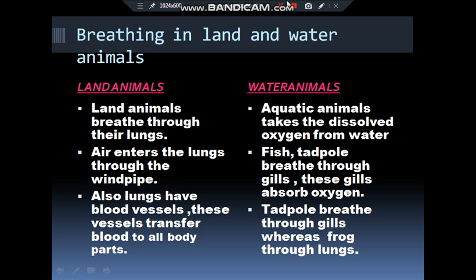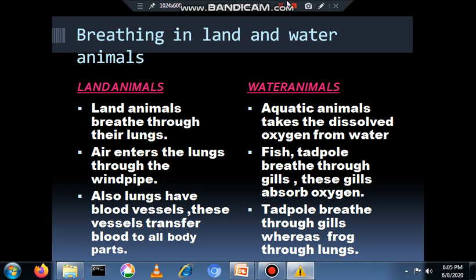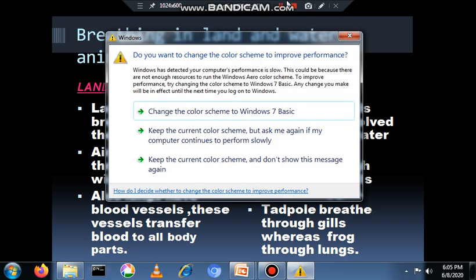Now water animals. As we all know, water animals are also known as aquatic animals, such as fish, tadpole, frog. So what do aquatic animals do for breathing? The fish breathe through the gills. So aquatic animals take the dissolved oxygen from water, as humans take the oxygen from the air.